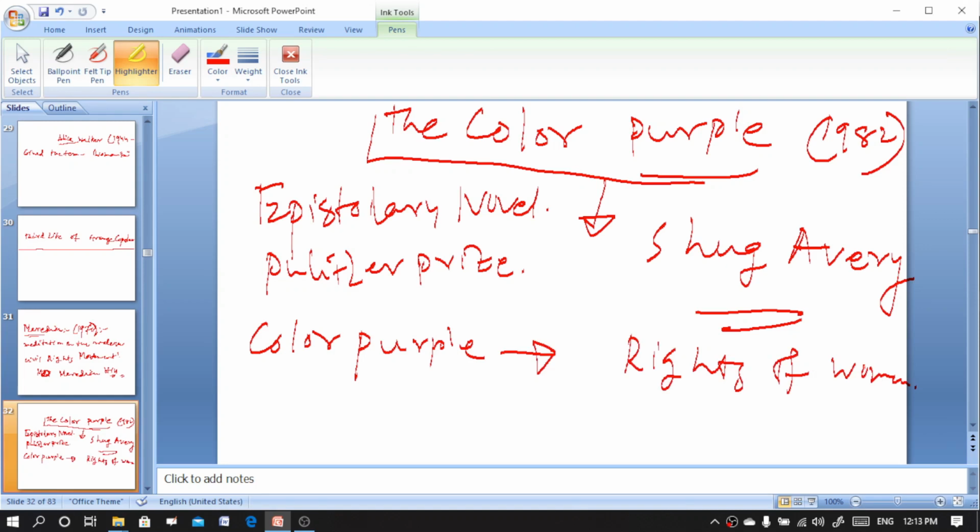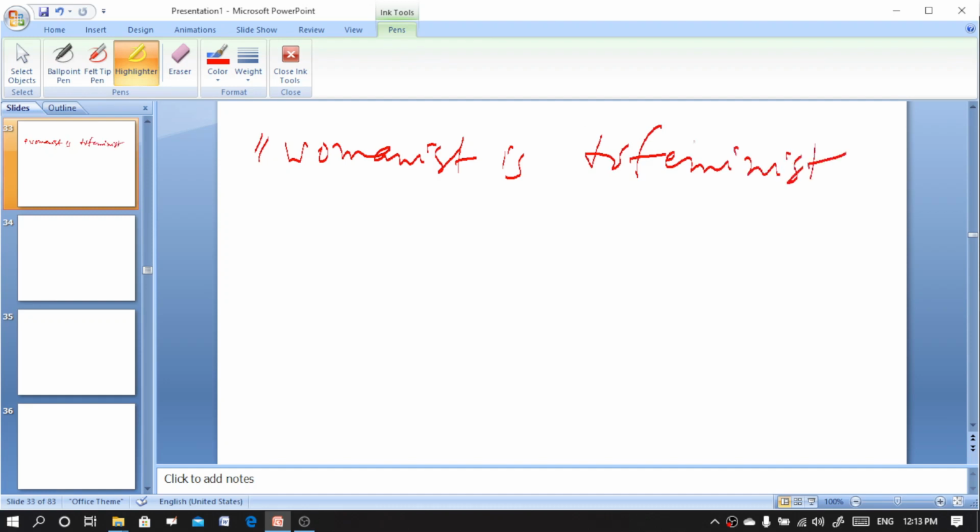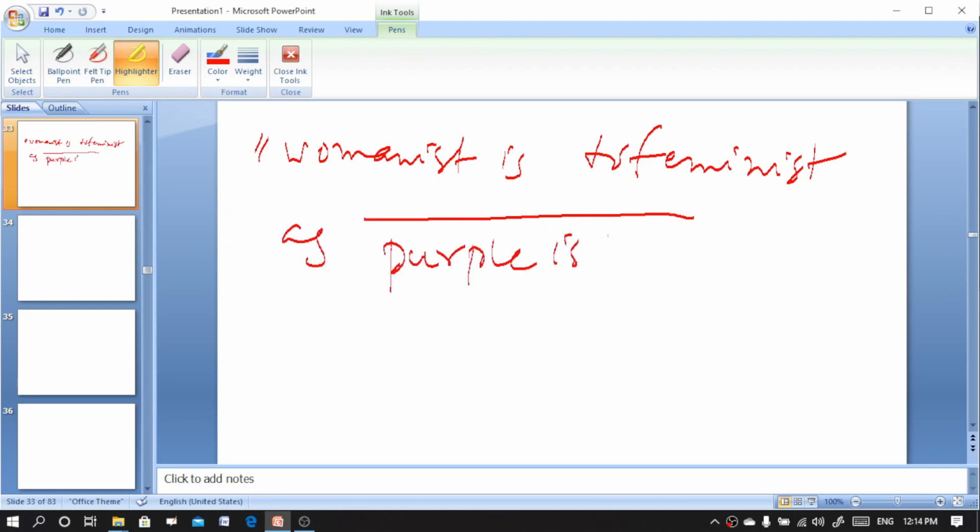Now, Alice Walker had written that womanist is to feminist as purple is to lavender.